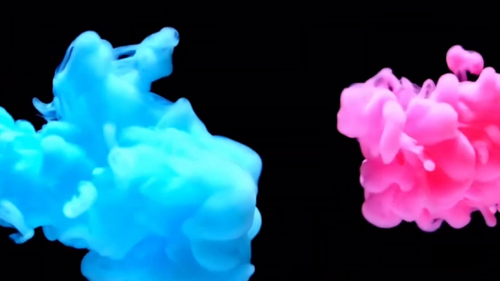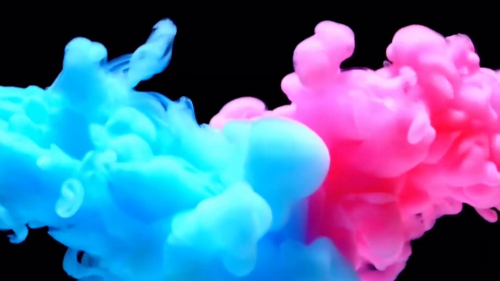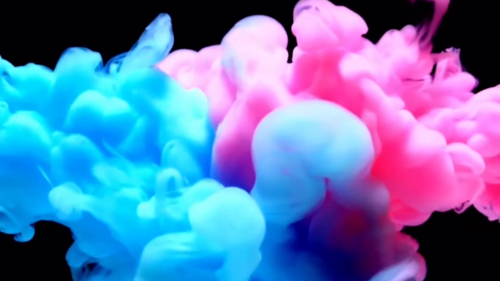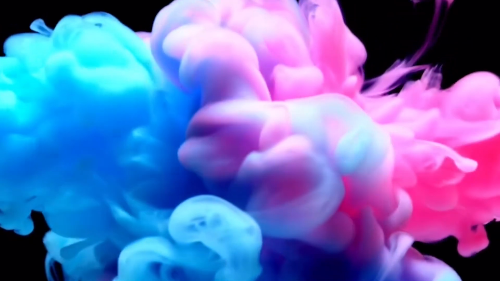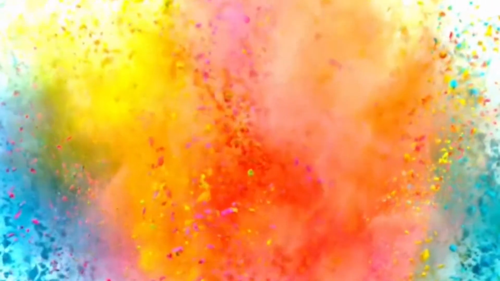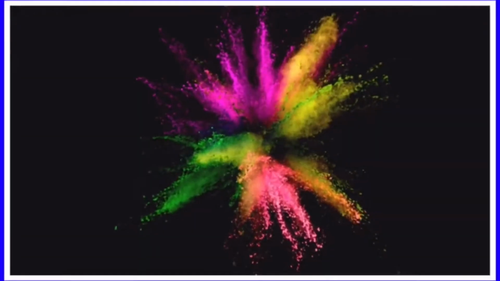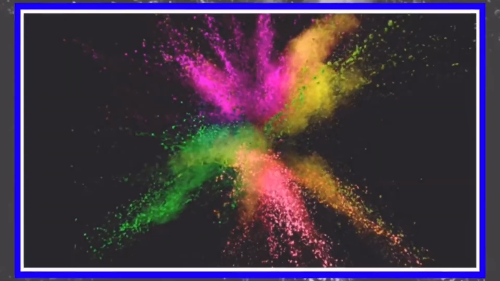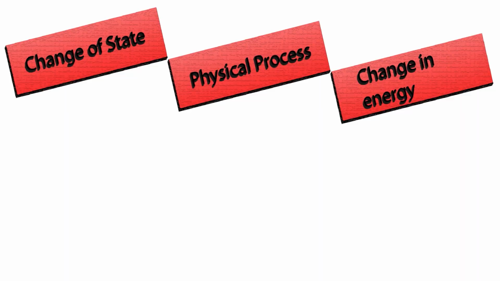Certain substances do not melt when heated. They change directly from solid to gaseous state. This is called sublimation. Let us show table 1, change of state of substances and energy involved. We may see the change of state, physical process, and change in energy.